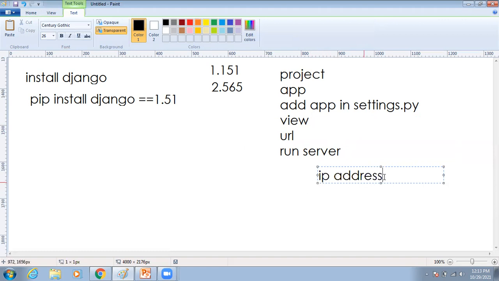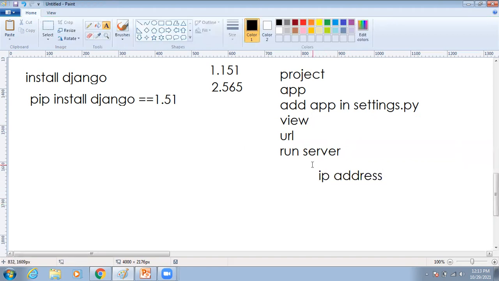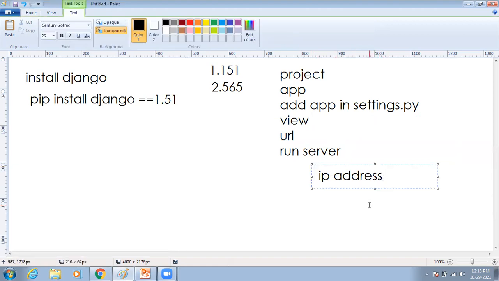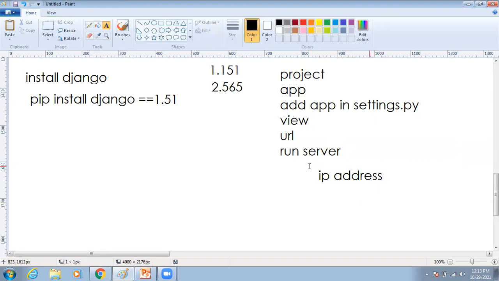That's why our system IP will display. So simply we have to enter this in our browser, and automatically our application will display. Simply, this is about the step-by-step process of how to develop an application by using the Django framework.